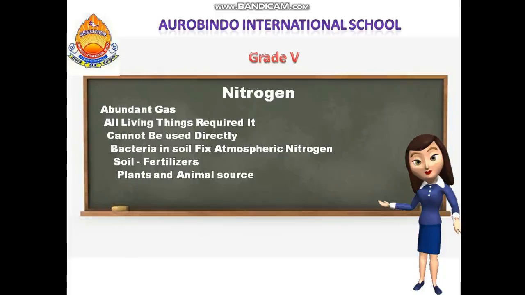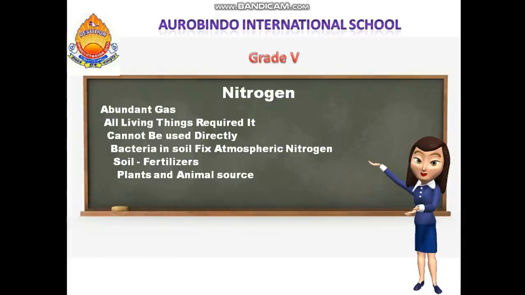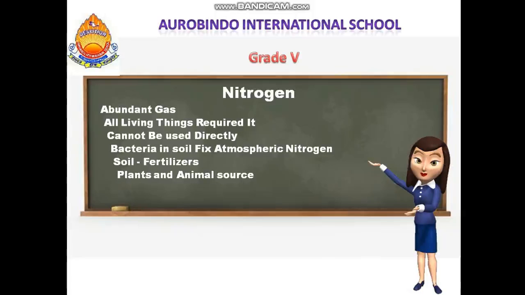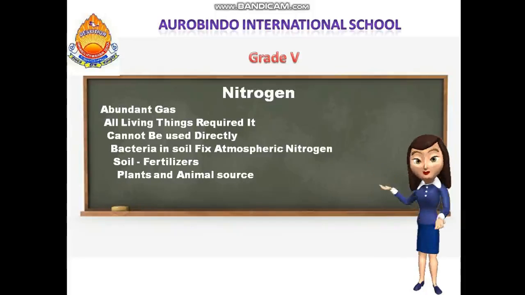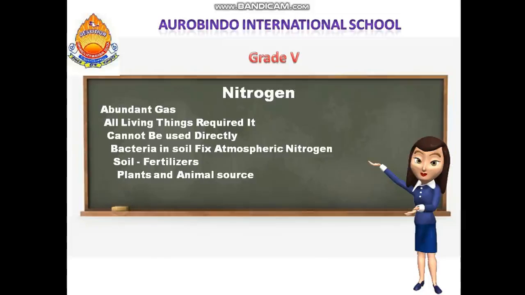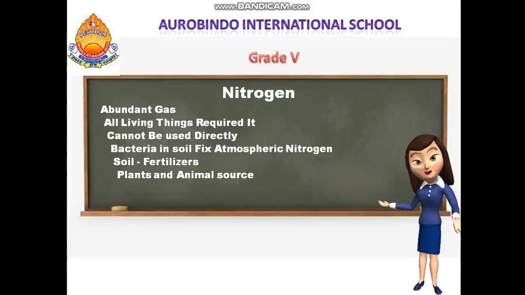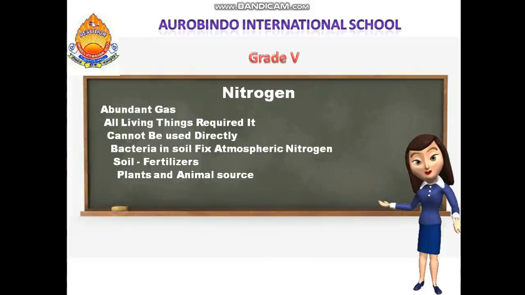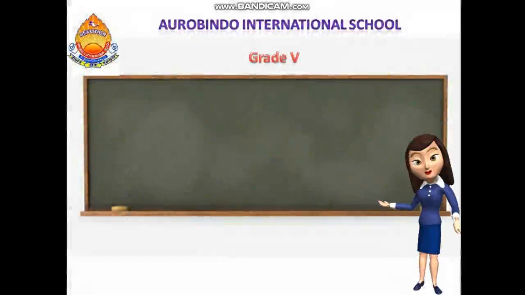The bacteria in the soil fix the atmospheric nitrogen into different forms that can be taken up by the plants. Nitrogen is also added to the soil by fertilizers, and human beings and animals get nitrogen only from plant and animal sources of food.